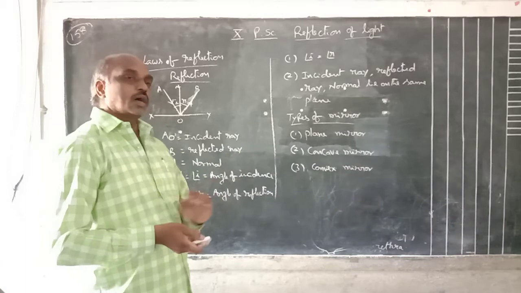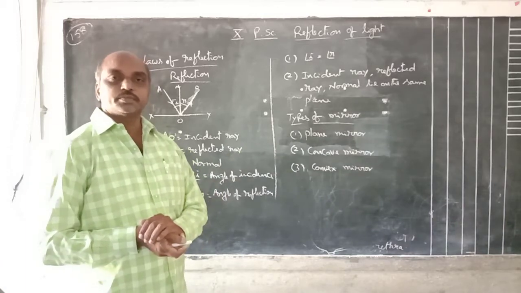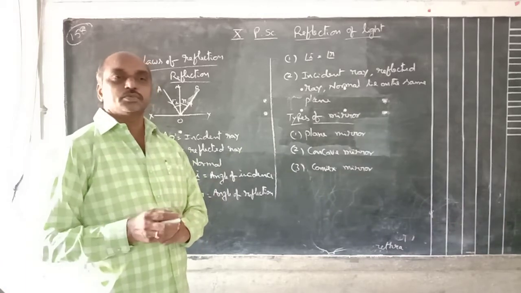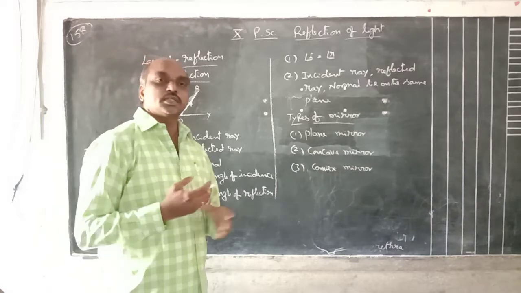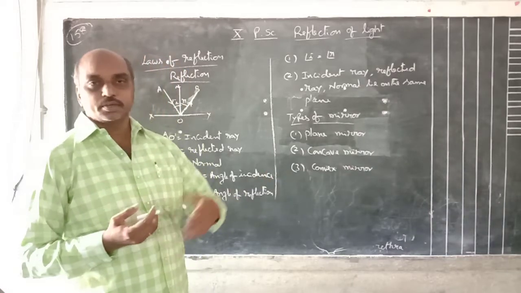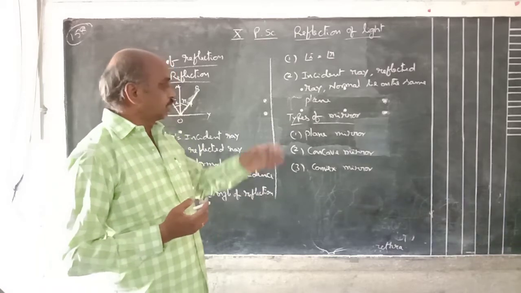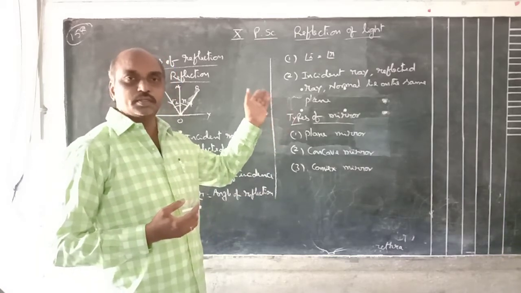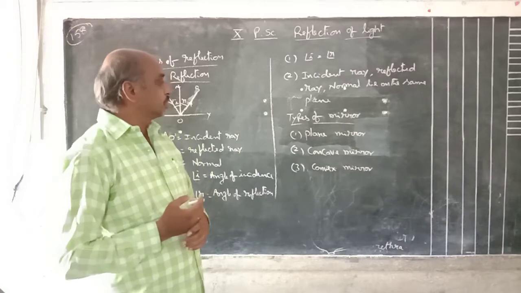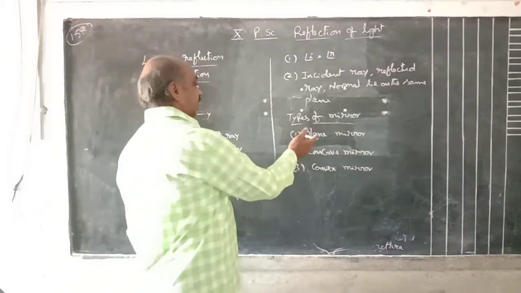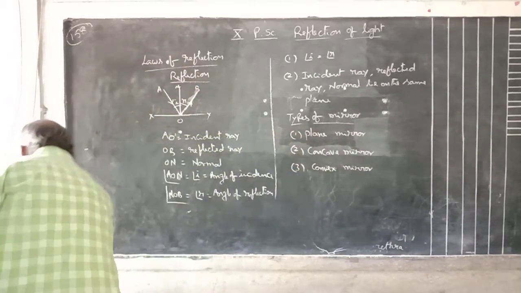Plane mirror: already you know very well about the plane mirror. Every day we observe our face in the plane mirror only. A plane mirror means the mirror is like a plane, and the back side is silvered. You already know this plane mirror very well from the previous class. Okay, characteristic properties of plane mirrors, how they are.